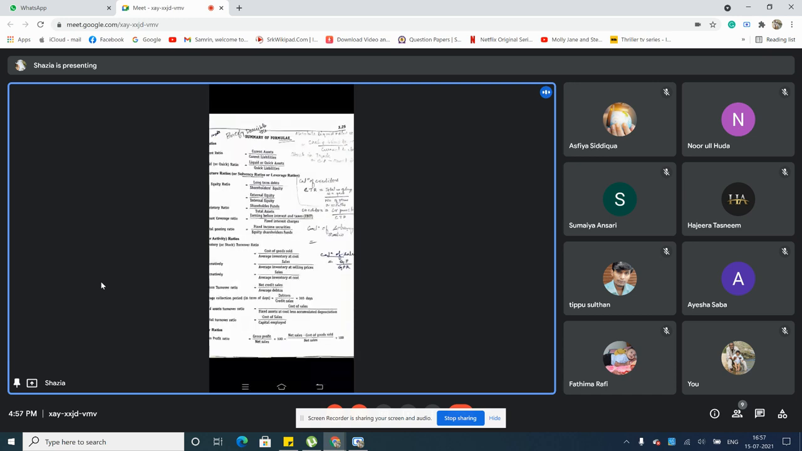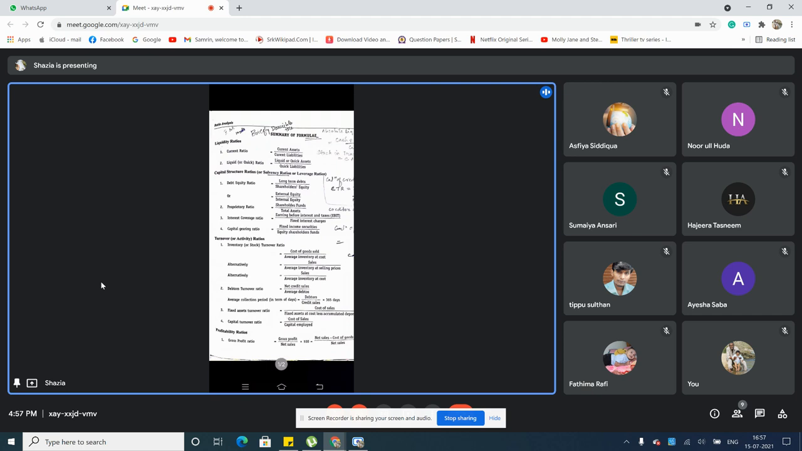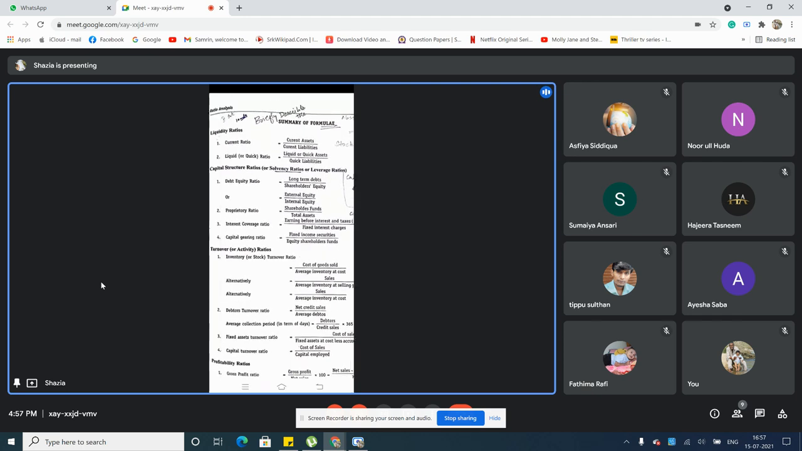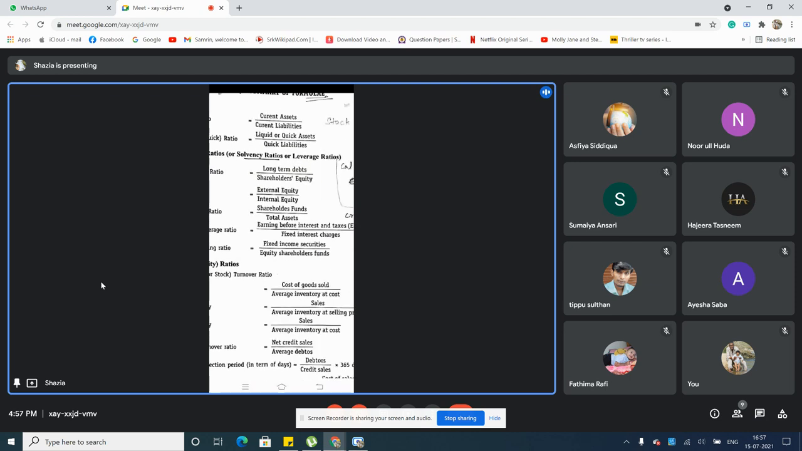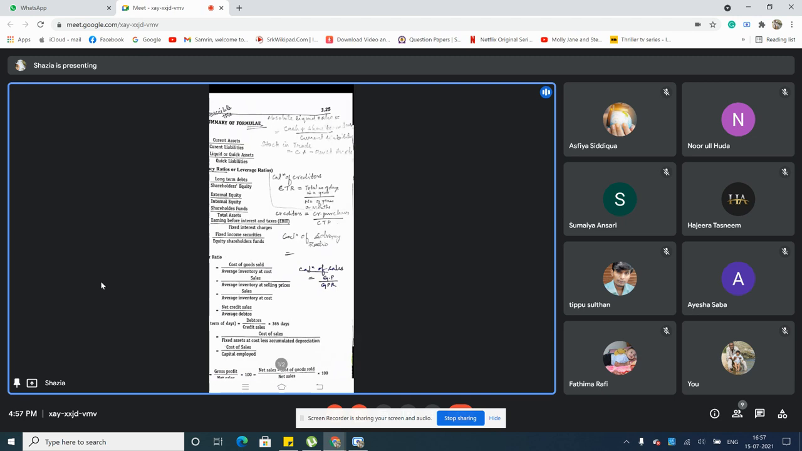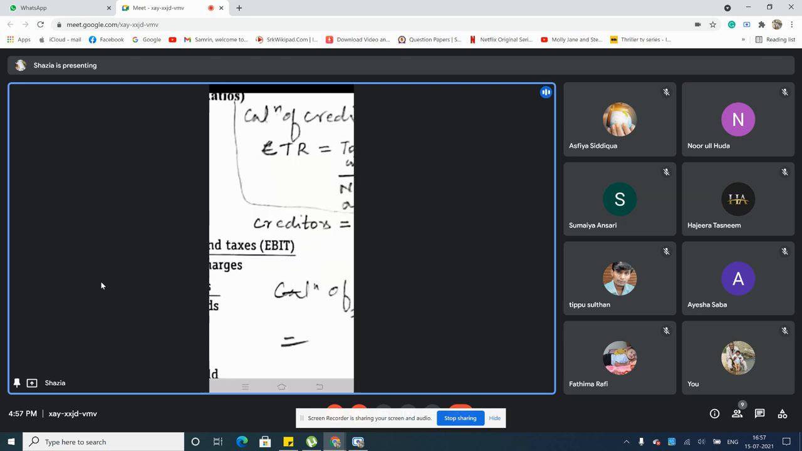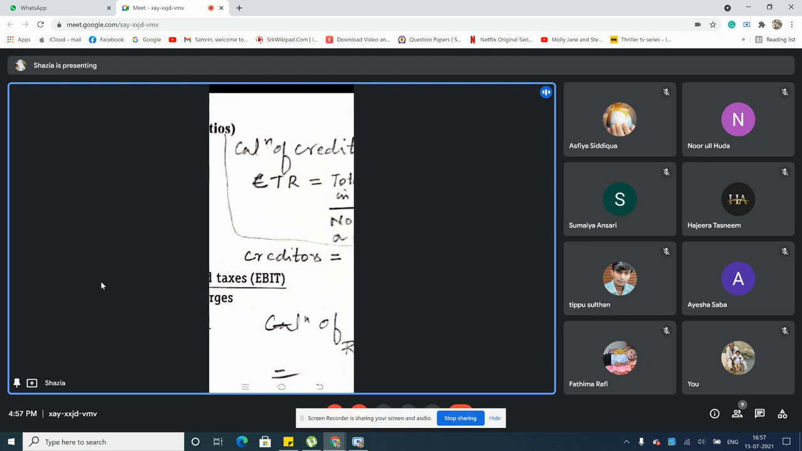Then the next is structure ratio or solvency ratio or leverage ratio. There are a lot of formulas for this also: debt equity ratio, proprietary ratio, interest coverage ratio, capital gearing ratio. These formulas also have to be learned by heart. Then simultaneously towards the right side you have the calculation of creditors, that is creditors turnover ratio. This is actually C, not E.